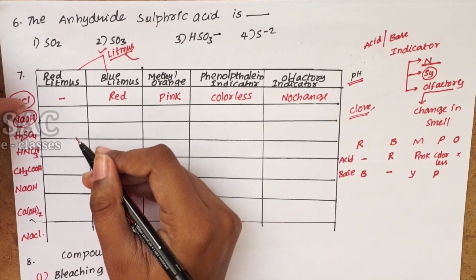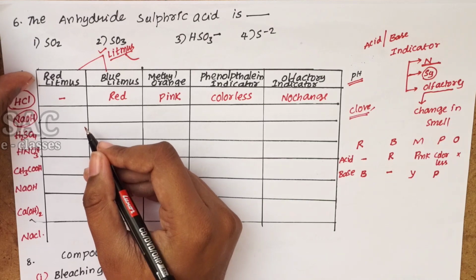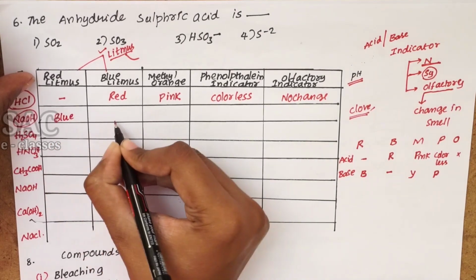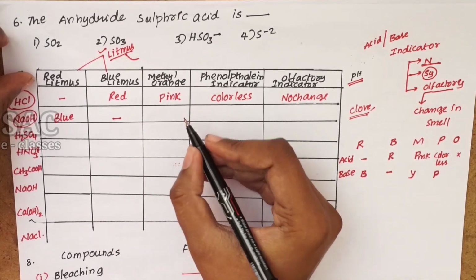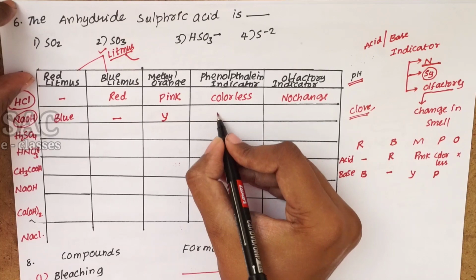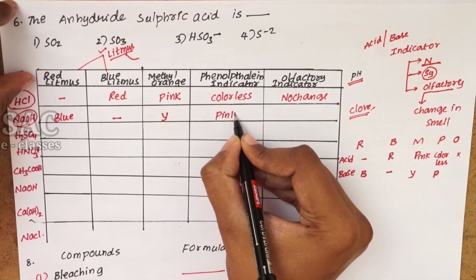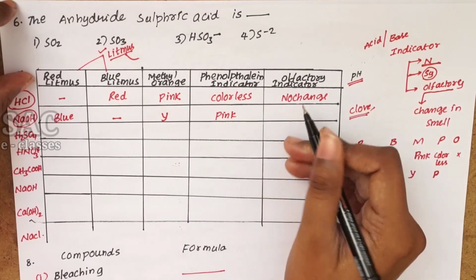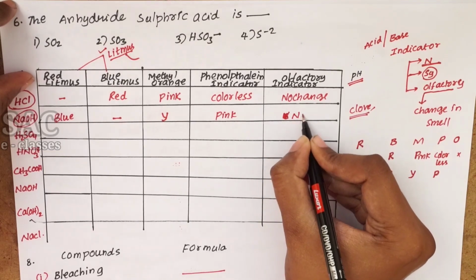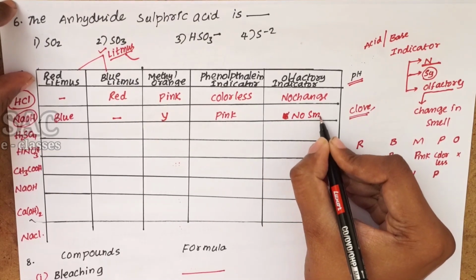How do bases treat red litmus paper? Usually they will convert red litmus into blue. No color change in the blue. Methyl orange will convert into yellow, and phenolphthalein indicator will turn pink. And here there is no change in the smell, nothing but the smell disappeared. No smell is observed.